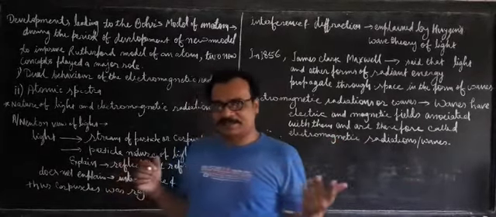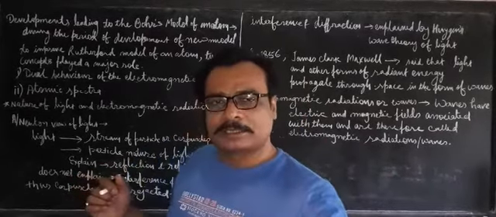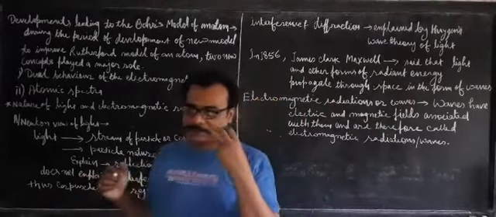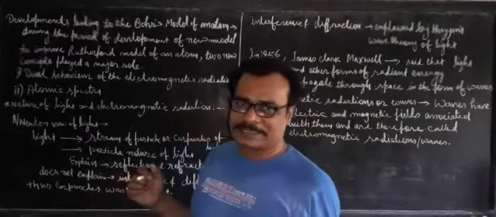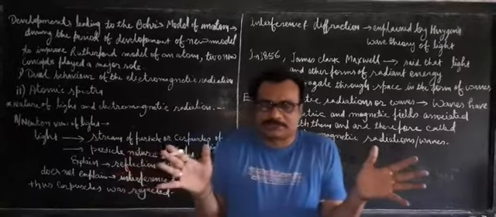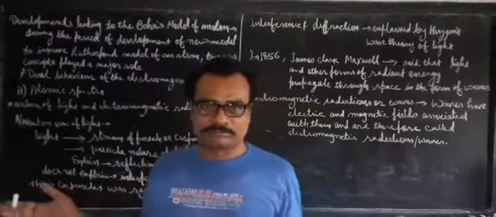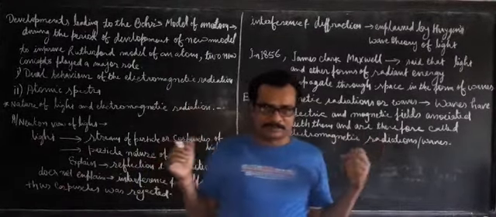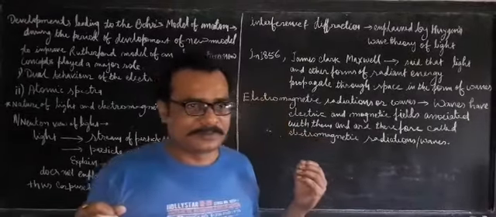If the particle is heavier, it can move the smaller particle. If the particle is lighter, it will collide with that particle and produce a shadow. You know the shadow, chaya. Chaya banta hai. It indicates that there is particle behavior.